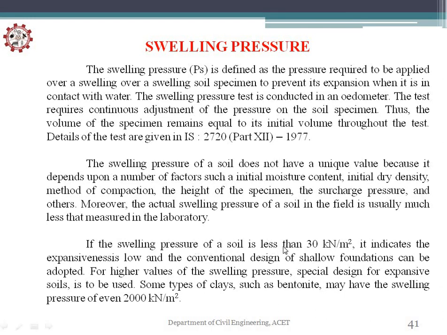So a swelling pressure of the soil less than 30 kN/m² indicates expansiveness, whereas some clays such as bentonite may have a swelling pressure of 2000 kN/m². Bentonite is also a swelling expansive soil, and since its swelling pressure is 2000, it is highly expansive. And if it is greater than 30, then it is a highly expansive soil.